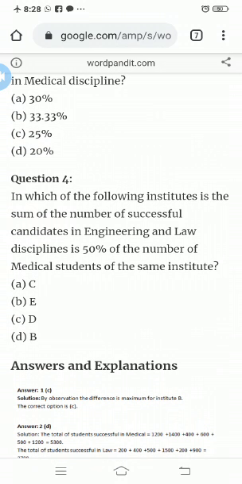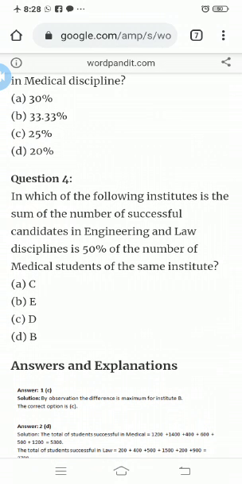So A, B, C, D, E and F are there, and we have to find out in which of these institutes the sum of the number of successful candidates in engineering and law disciplines is 50% of the number of the medical students of the same institute.